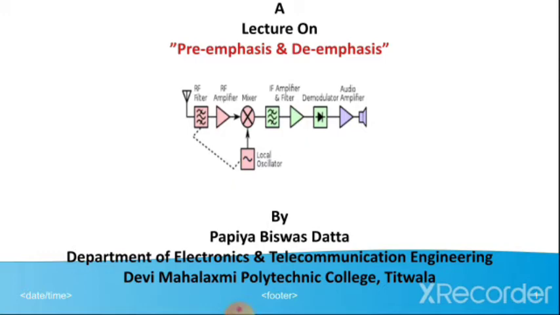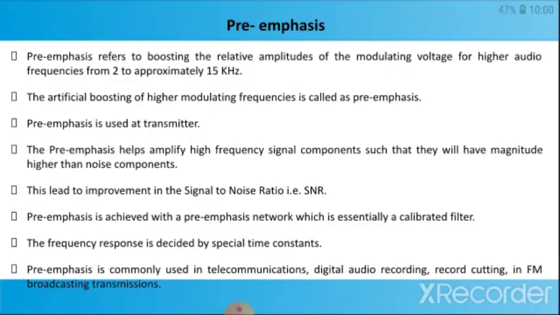Today I am going to take a lecture on pre-emphasis and de-emphasis. So first we will discuss about the pre-emphasis. Pre-emphasis refers to boosting the relative magnitudes of the modulating voltage for higher audio frequencies, which range from 2 to approximately 15 kHz. The artificial boosting of higher modulating frequencies is called pre-emphasis.